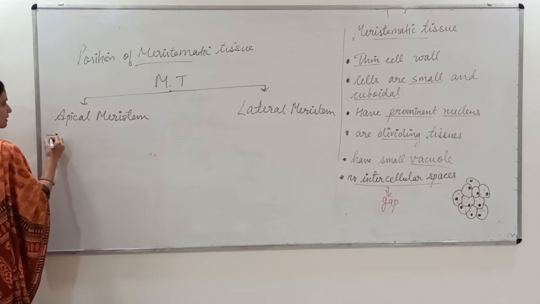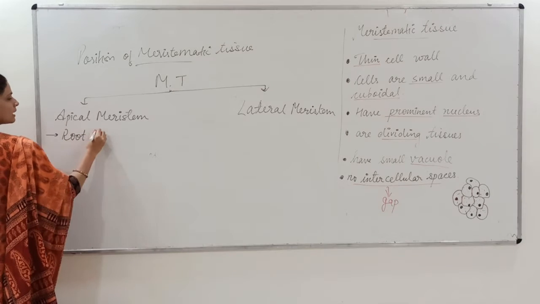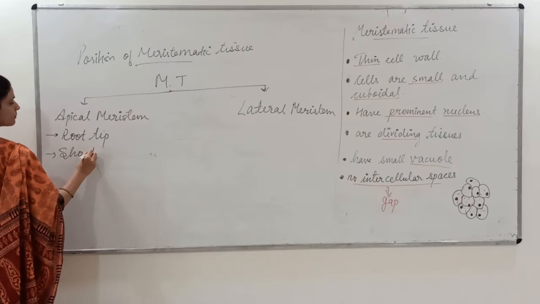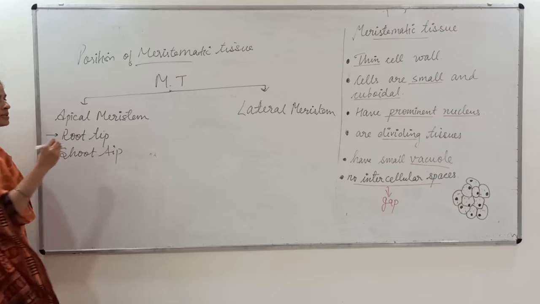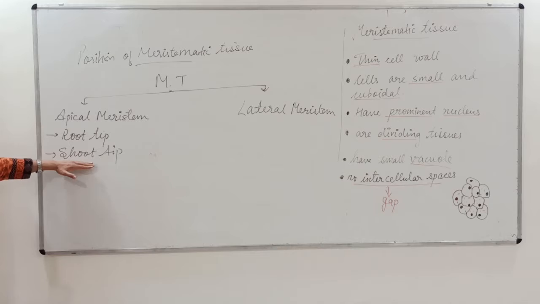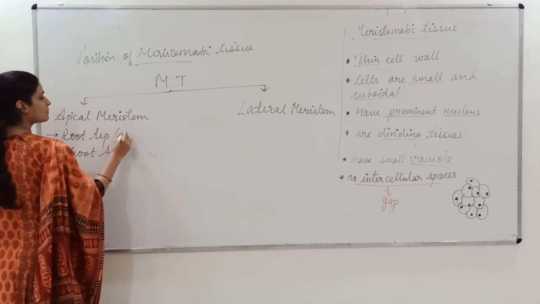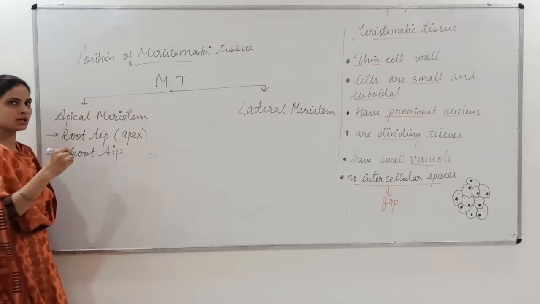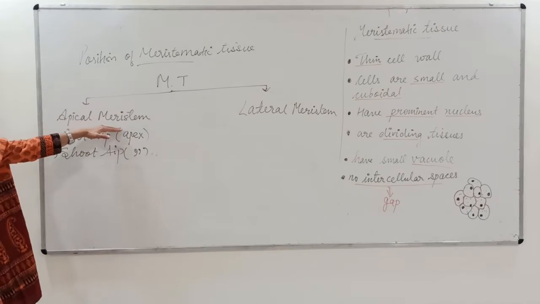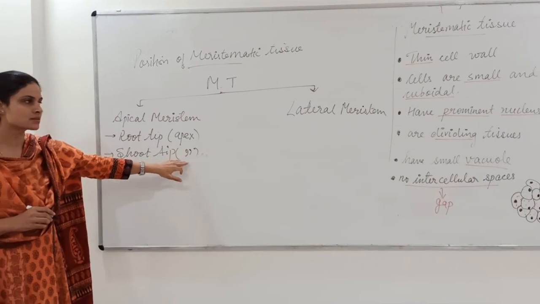Generally you will find the apical meristem at the root tip and the shoot tip. The word we can use in place of tip is apex, so we can see the apical meristem at the root apex and the shoot apex.